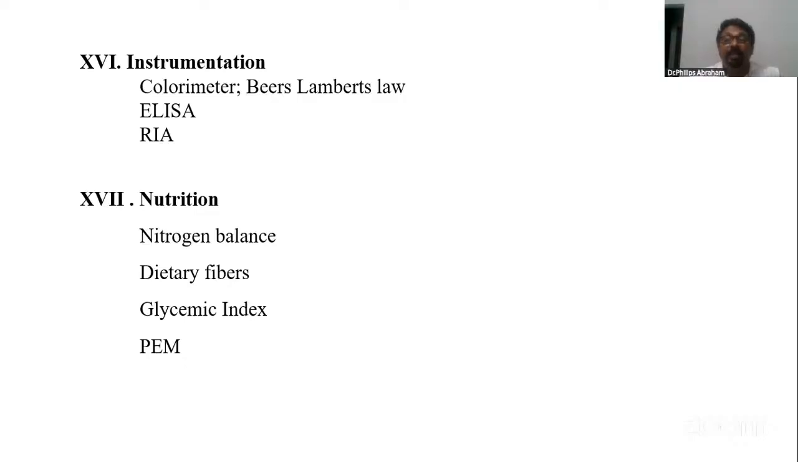Then instrumentation, that's actually a surprise topic. We always go for metabolism alone, but please note that Beer-Lambert's law, colorimeter, ELISA, and RIA have been asked a number of times. And the last topic is nutrition: dietary fiber, glycemic index, BMR, and once or twice nitrogen balance has been asked. So these are the questions that have been asked or repeated several times. These are the important questions actually.